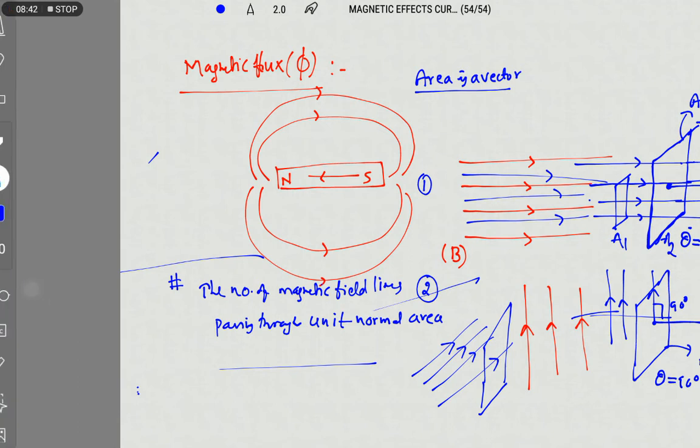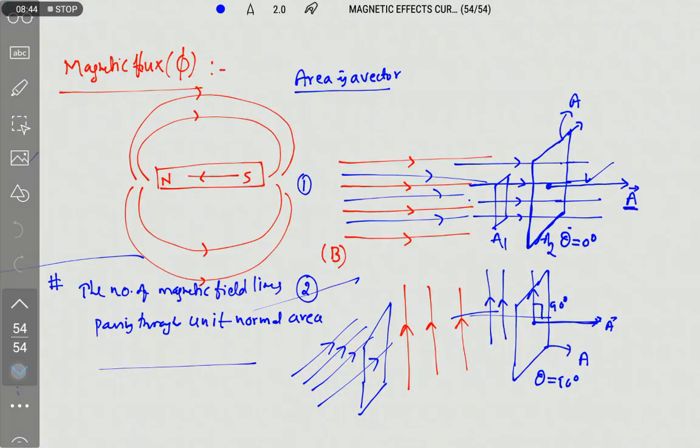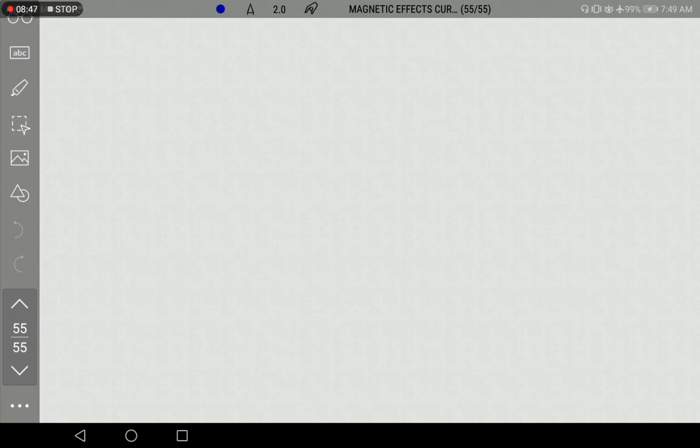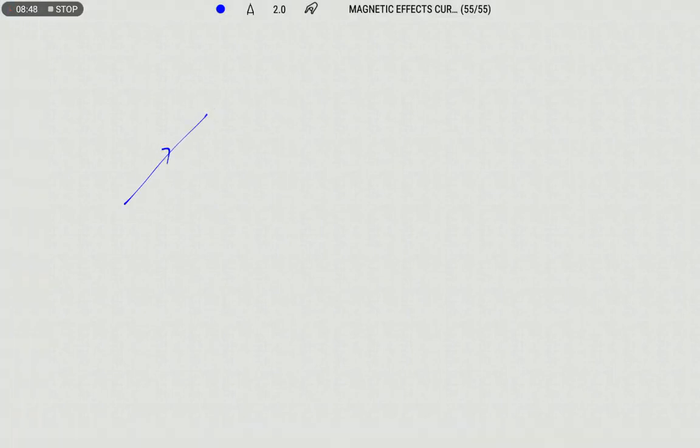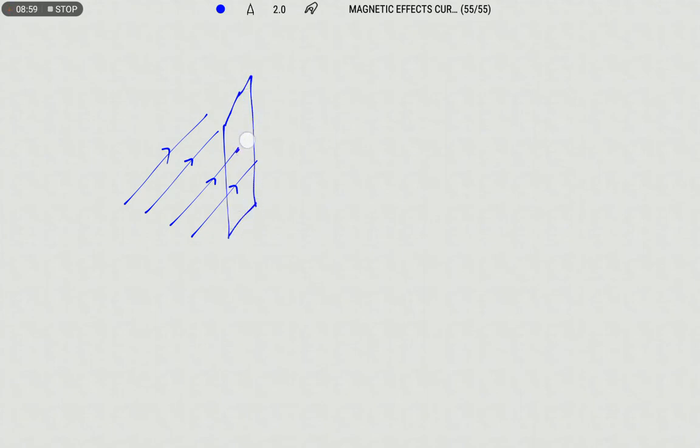Let us draw this on the next page. Right, so this is the direction of the field. So now I am placing an area like this. Now see, in this case what will happen? This is the direction of the area vector and this is the direction of the field. So now theta is changing.